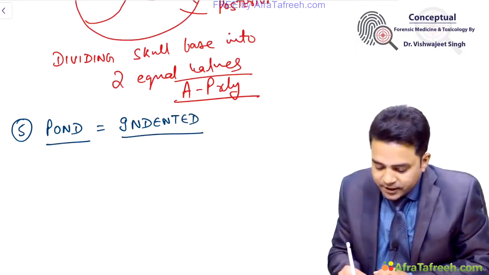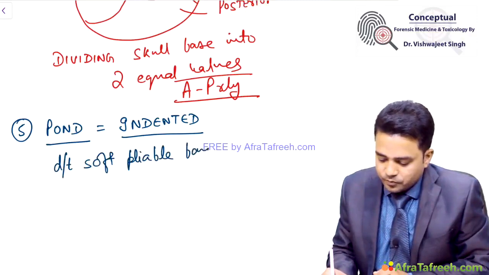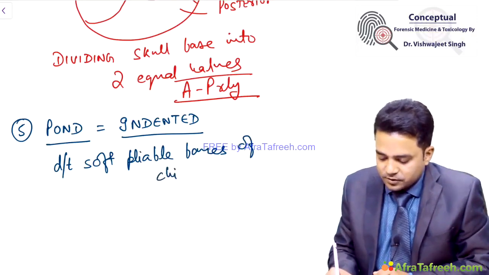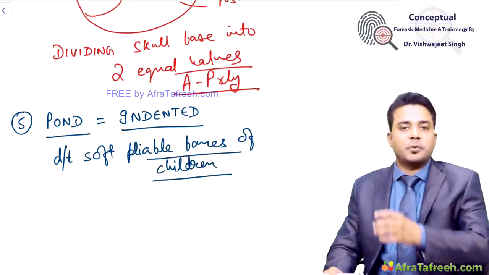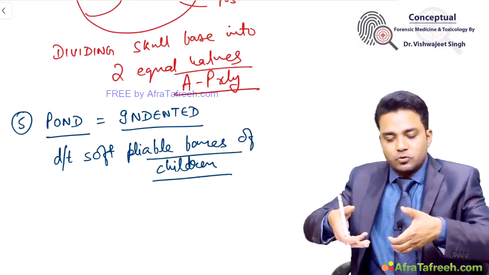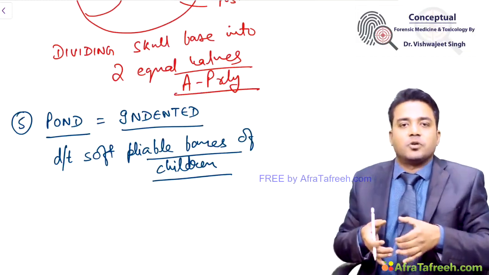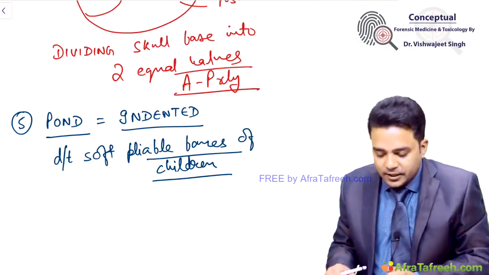So, pond or indented fracture is due to the soft, pliable bone of children. Even the use of a thumb over the skull bone can lead to indentation of the skull bone in a child. That fracture will be called Pond's fracture or indented fracture.